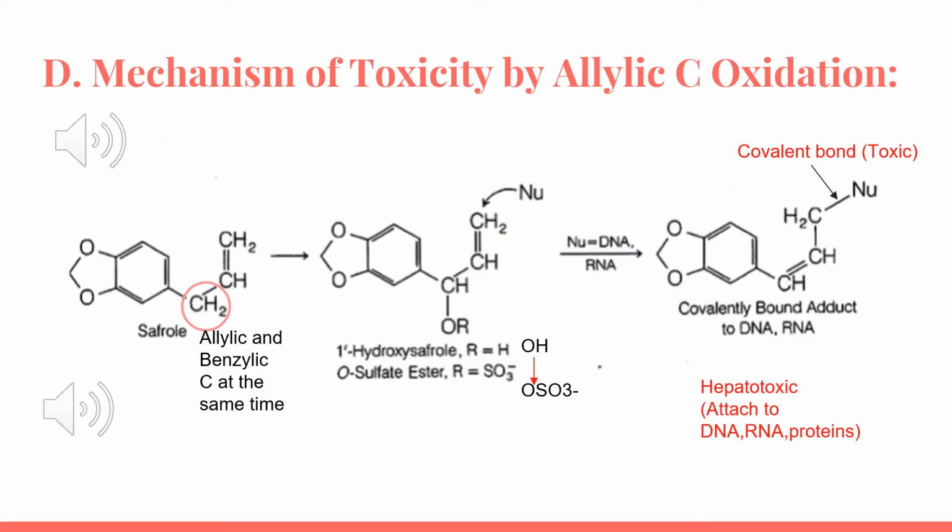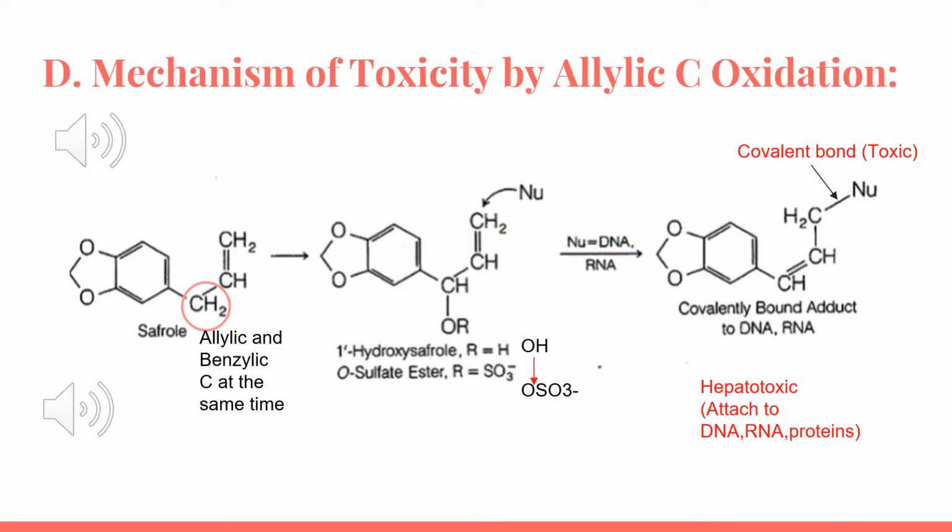Now for the mechanism of toxicity by the allylic carbons, we have safrole. Safrole has both an allylic and benzylic carbon at the same time. Why? Because, as you can see here, it has a benzylic ring, and at the right side we have a double bond, and the carbon before the double bond can also be allylic. So we have a common carbon for both the benzylic and allylic carbon.